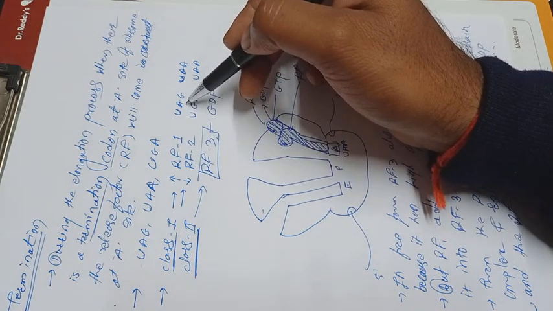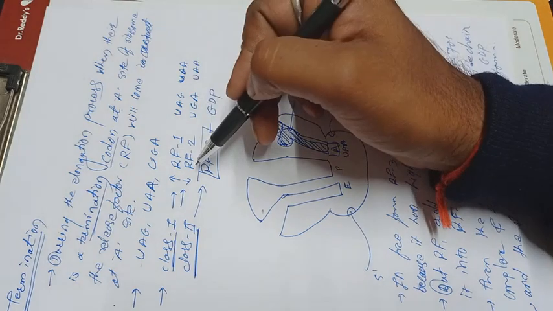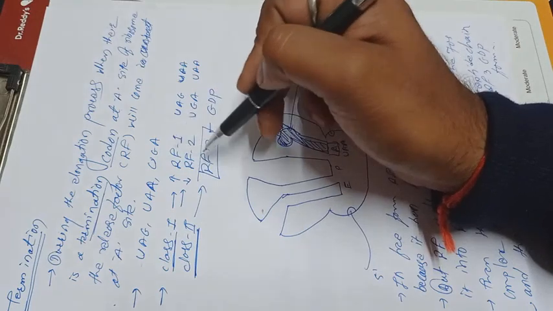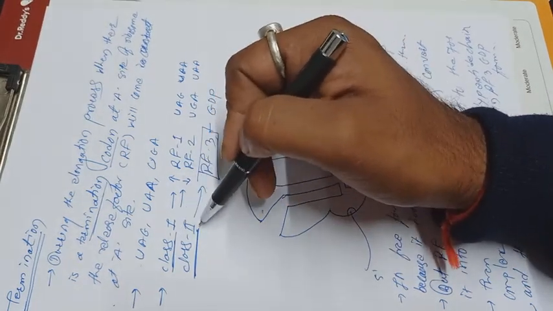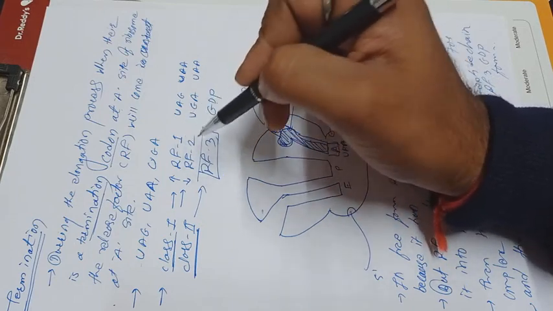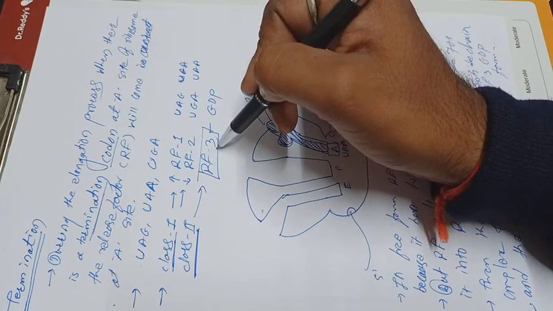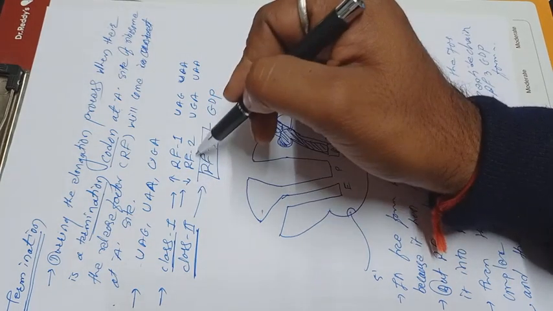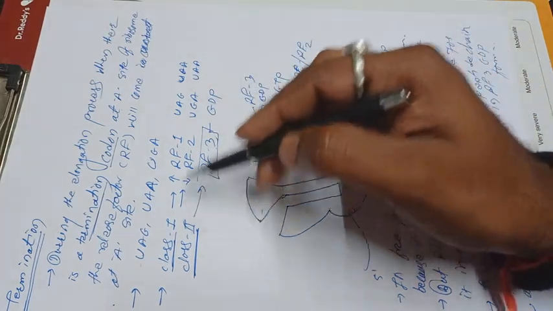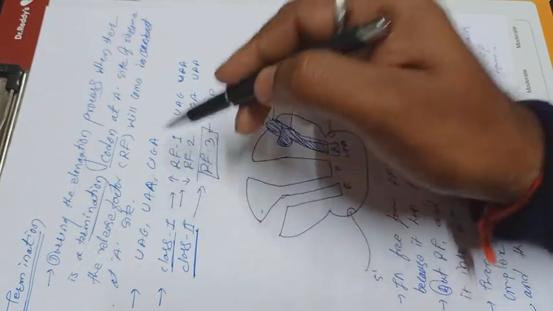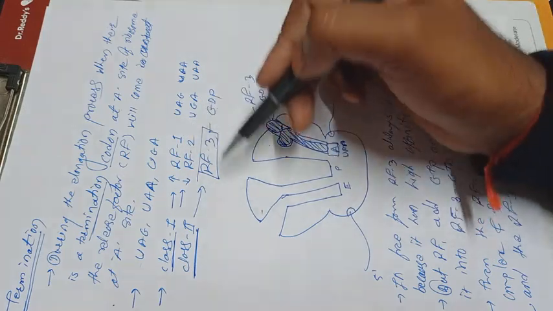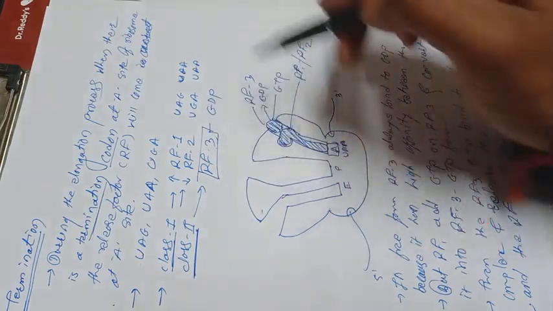Release factor 1 has the affinity to UAG and UAA, and RF2 has the affinity to UGA and UAA. These specific release factors are classified into two classes, class 1 and class 2. Class 1 is the first release factors, either RF1 or RF2. These are required for the binding of RF3. Without RF1 and RF2, the specific RF3 is unable to bind to the A site. So the initial requirement is a specific termination codon at the A site. After that, the binding of release factor 1 or 2, and after that the binding of release factor 3 GTP.